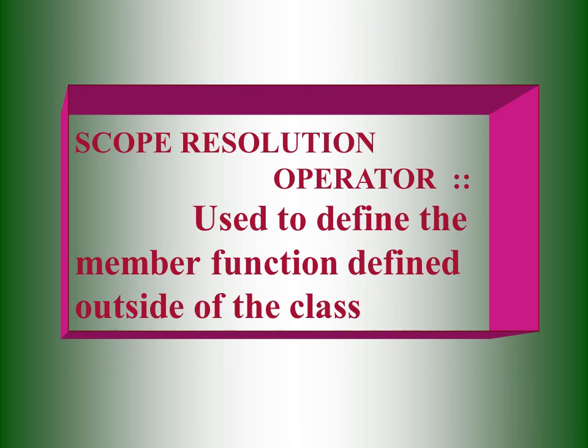The scope resolution operator is used to define a member function outside of the class. Within the class itself we can also define the user-defined function, and we can also extend the program by using the scope resolution operator. Based on that, we define the member function of the class outside of the class. For that we use the scope resolution operator. This is a special operator we see in C++ programming. The two colons must be placed together. That is called the scope resolution operator.